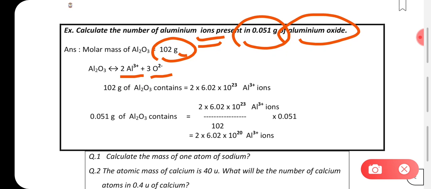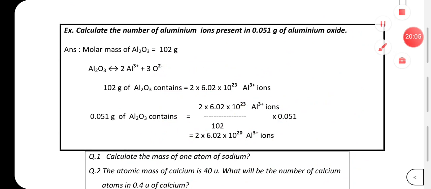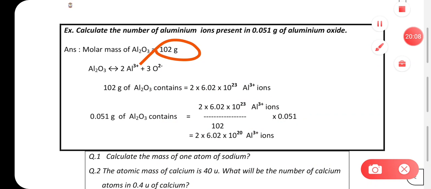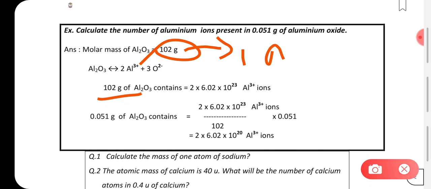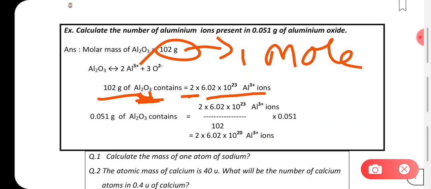The 102 grams, this molar mass which is given here, once again I'll explain. 102 grams of Al2O3 will contain how many? 102 grams is nothing but equal to 1 mole of Al2O3, right? So it contains how many aluminium? In Al2O3 you just see how many aluminium there are. It's written here Al2, so they are 2 in number, so we will multiply 2 into the Avogadro constant, that is 6.02 into 10 power 23. These many aluminium ions will be present.